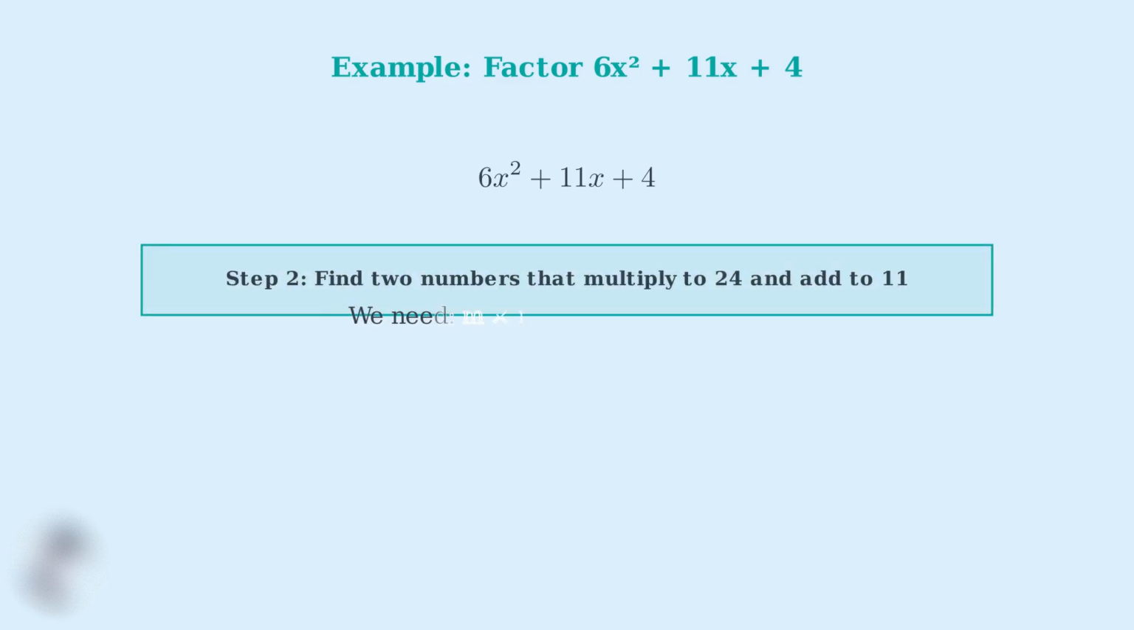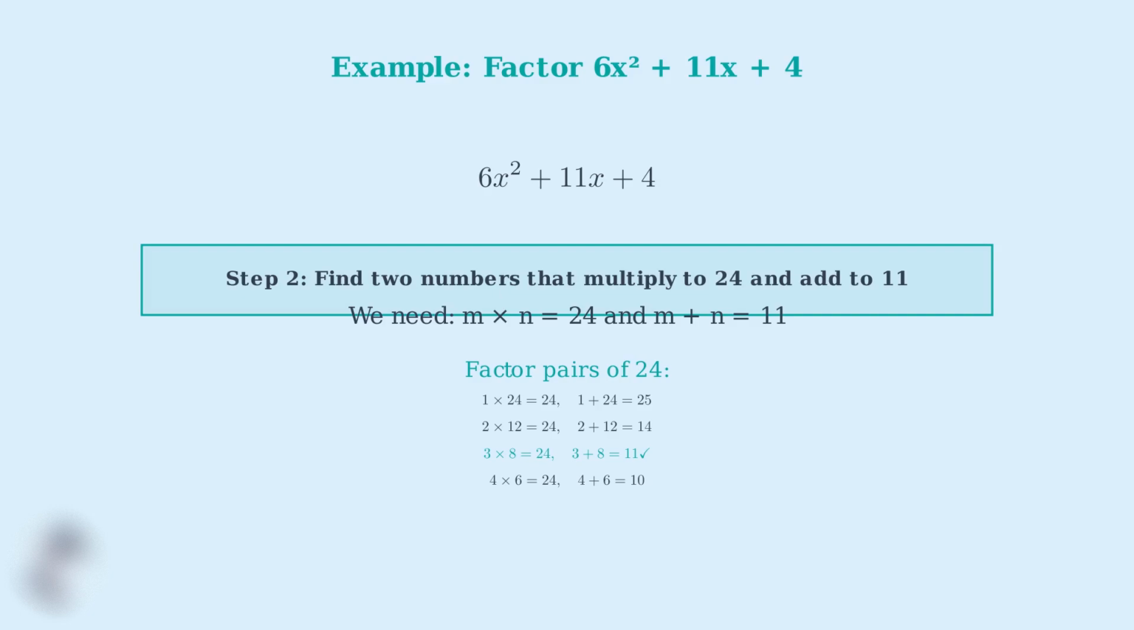Step 2, we need to find two numbers. Let's call them m and n, such that m times n equals 24 and m plus n equals 11. Let's check the factor pairs of 24. 1 times 24 gives us 24, but 1 plus 24 equals 25, not 11. 2 times 12 gives us 24, but 2 plus 12 equals 14. 3 times 8 gives us 24, and 3 plus 8 equals 11. Perfect. 4 times 6 gives us 24, but 4 plus 6 equals 10. So our two numbers are 3 and 8, since they multiply to 24 and add to 11.